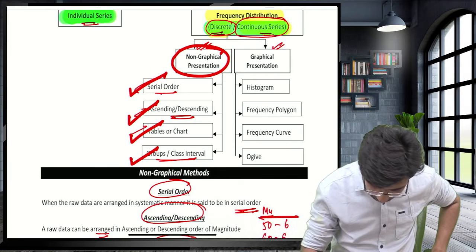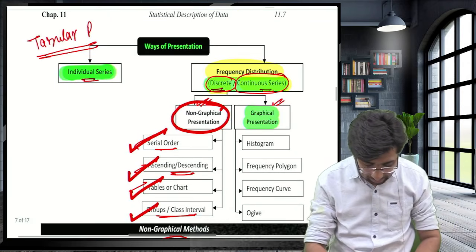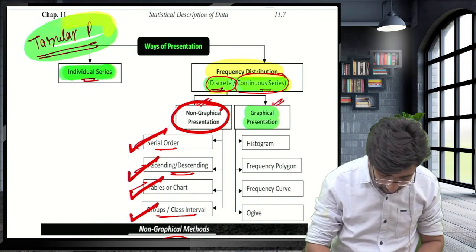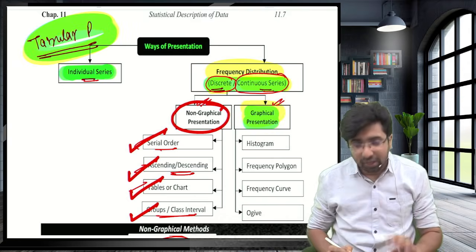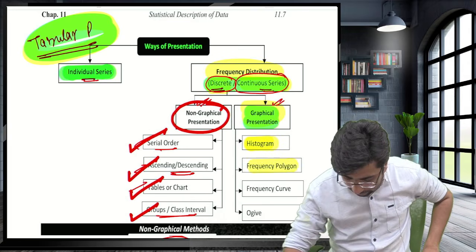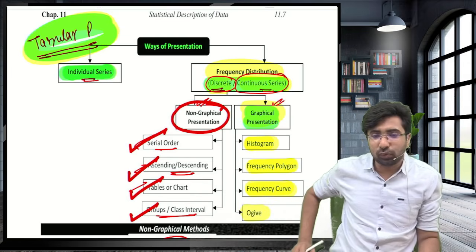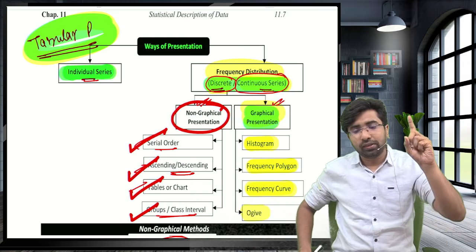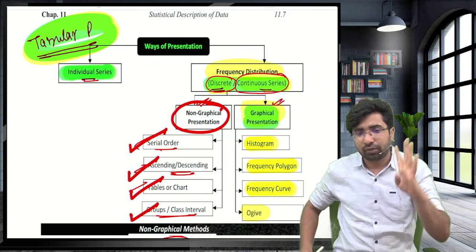Now, guys, I am going to teach you some graphical methods to present the tabular presentation. In how many ways can you present a tabular presentation with the graphical method? Guys, there are only 4 concepts. One is the histogram, then frequency polygon, then frequency curve and ogive. Guys, first one is the histogram, then frequency polygon, frequency curve and ogive.